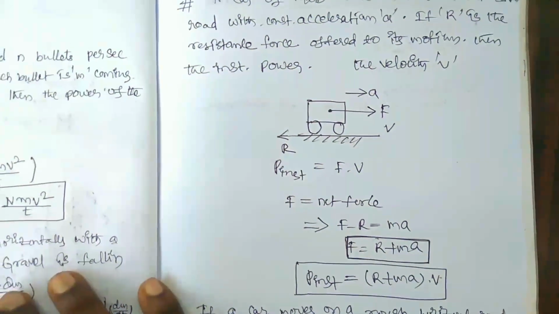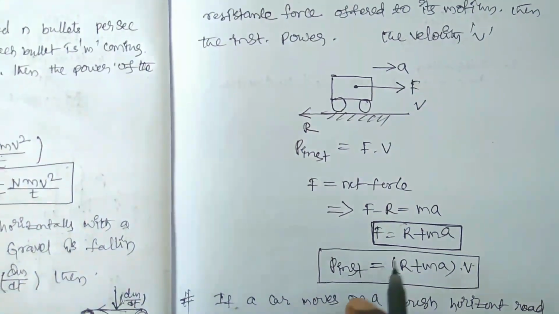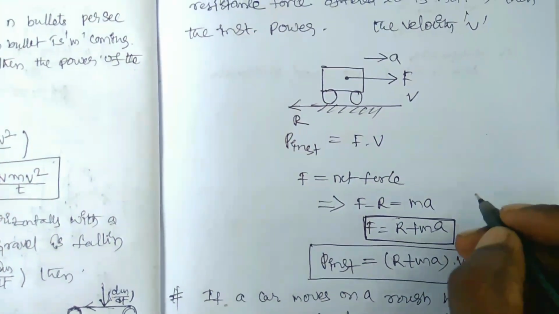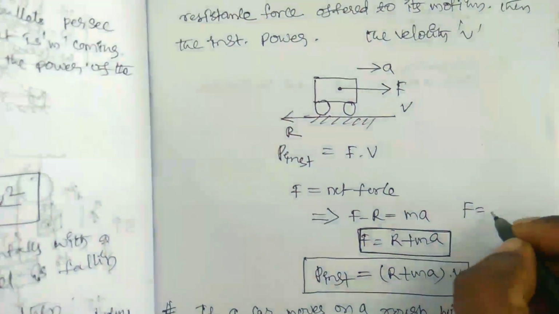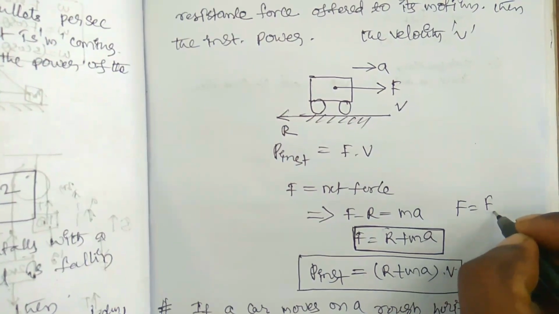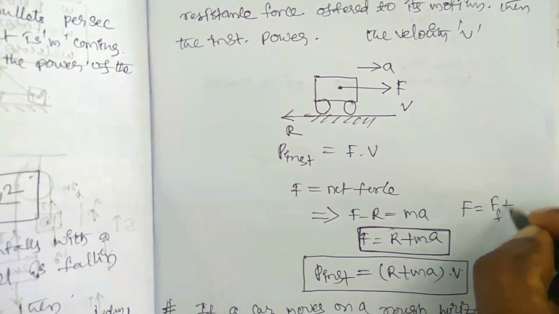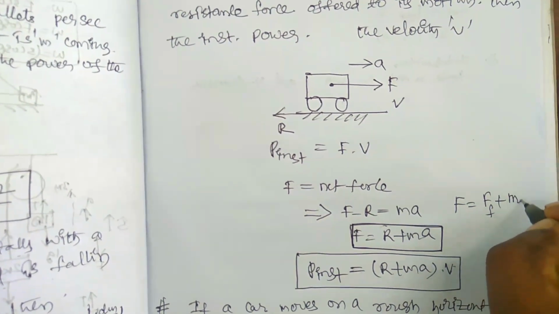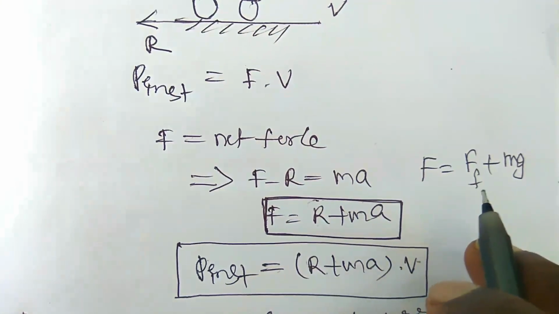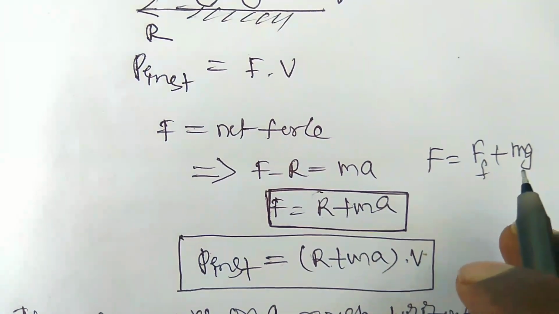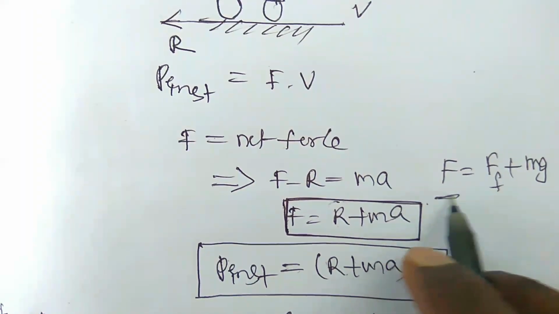So in the case of the elevator, the net force is equal to the frictional force plus the weight, F is equal to frictional force plus mg. This is the net force you have to calculate.